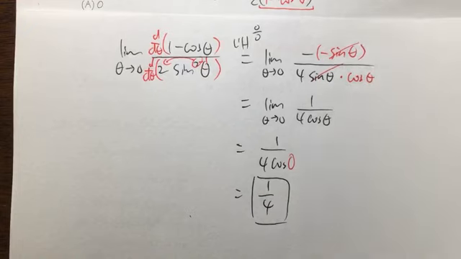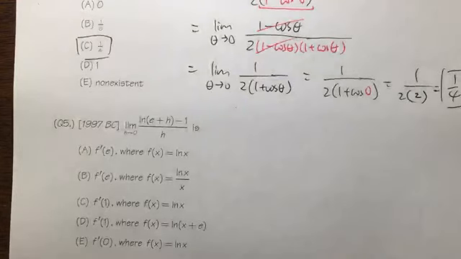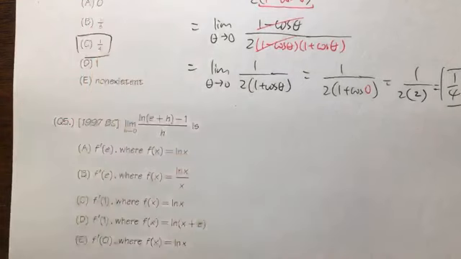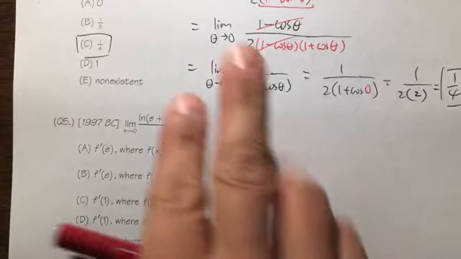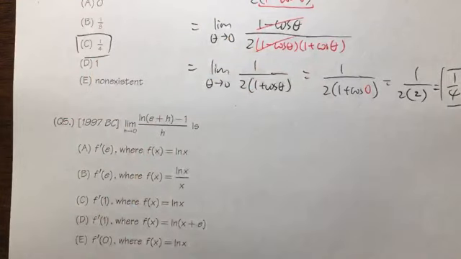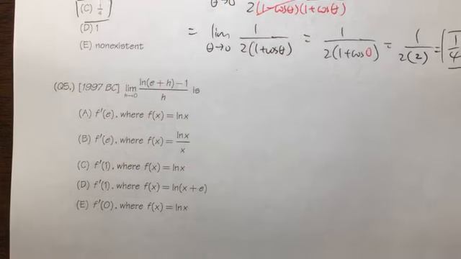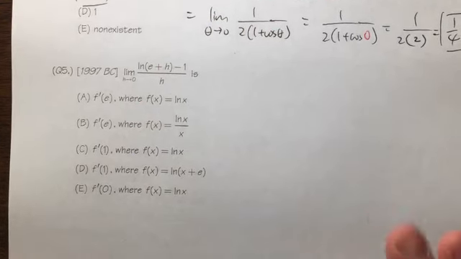Okay? So this is not bad neither. But as I said, for AB, you are supposed to just use the regular way to do it without any L'Hopital's rule. We have one more question right here.